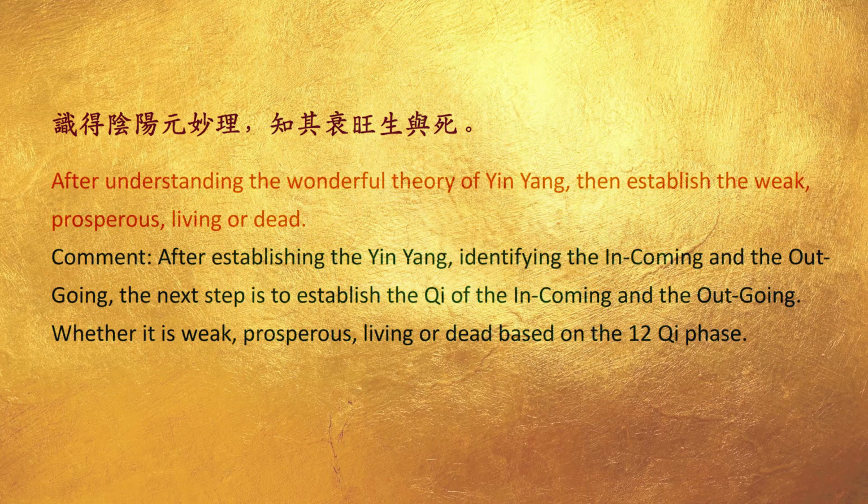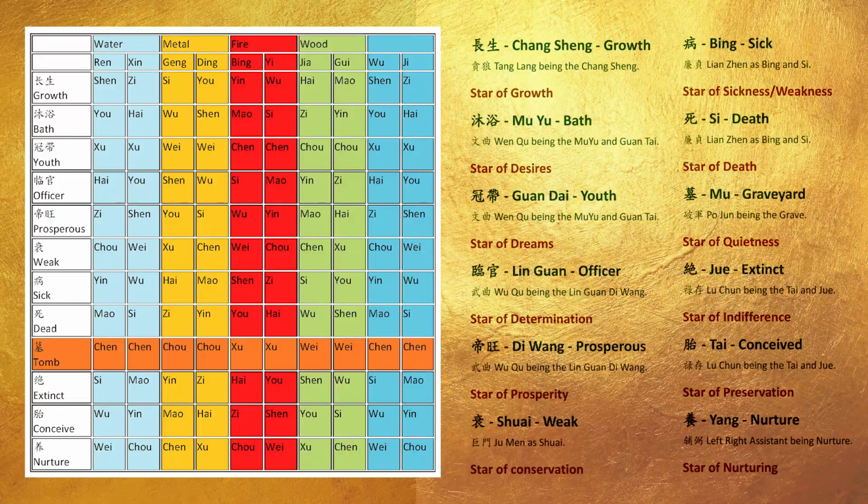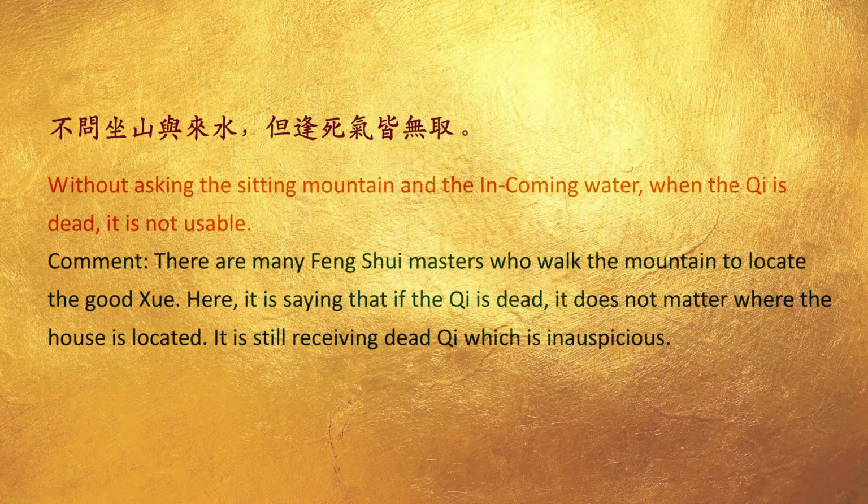After establishing the yin-yang through mountain and water, which is identifying the incoming and the outgoing, the next step is to establish the qi of the incoming and the outgoing, whether it is weak, prosperous, living or dead, based on the 12 qi phase. Table of 12 Chang Sheng qi phase. Without asking the sitting mountain and the incoming water, when the qi is dead, it is not usable.